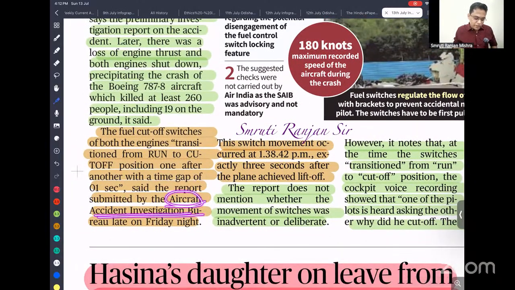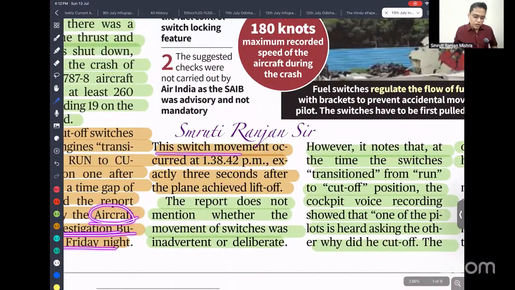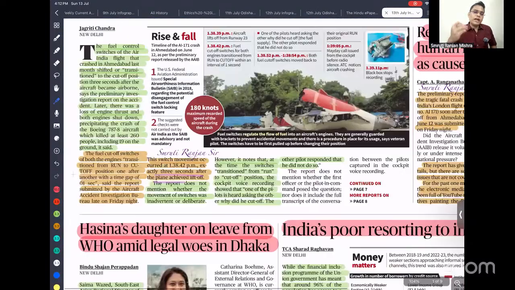The Aircraft Accident Investigation Bureau says the switch movement occurred at 1 hour 38 minutes and 42 seconds. So that is a clear indication, but we have to find more through investigation to ascertain the real reason.